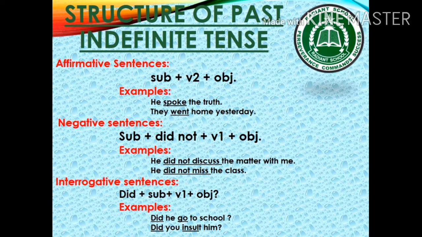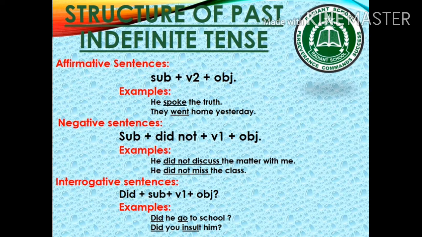Let's discuss the structure of past indefinite tense. Affirmative sentences. In affirmative sentences, we always use second form of verb with all the subjects. For example, he spoke the truth. They went home yesterday.